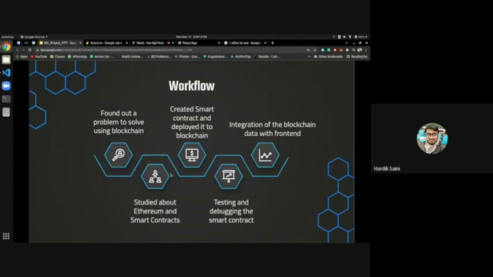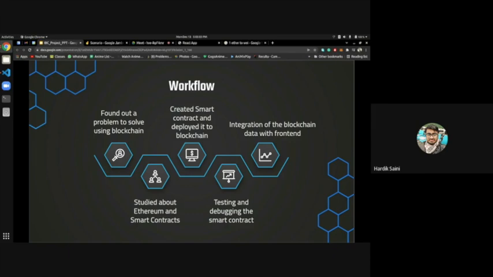So the workflow is, the first thing that we did was we found a problem to solve using the blockchain. Then we studied how Ethereum and smart contracts work. We needed a voting mechanism, and this kind of problem cannot be solved easily by a standard client-server architecture, because we have to trust the server. But in blockchain there is no trusted party. So we studied Ethereum and smart contracts, where majority consensus rules are used.